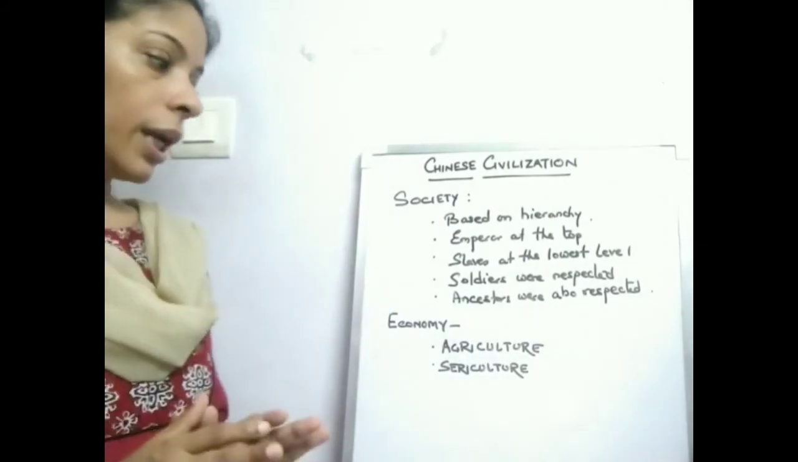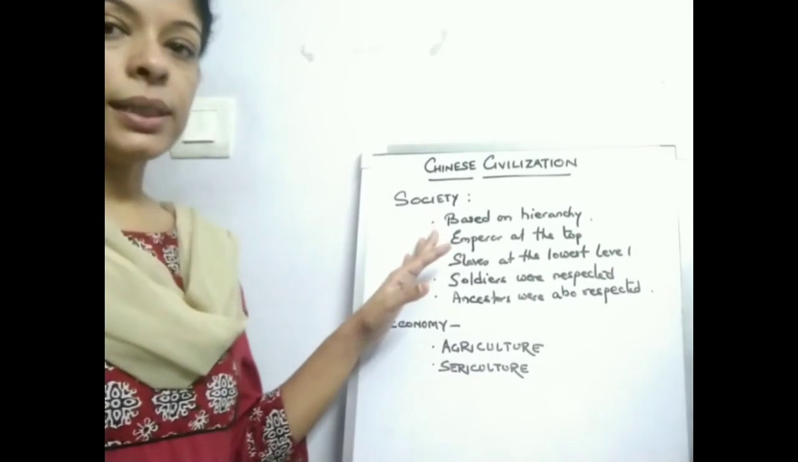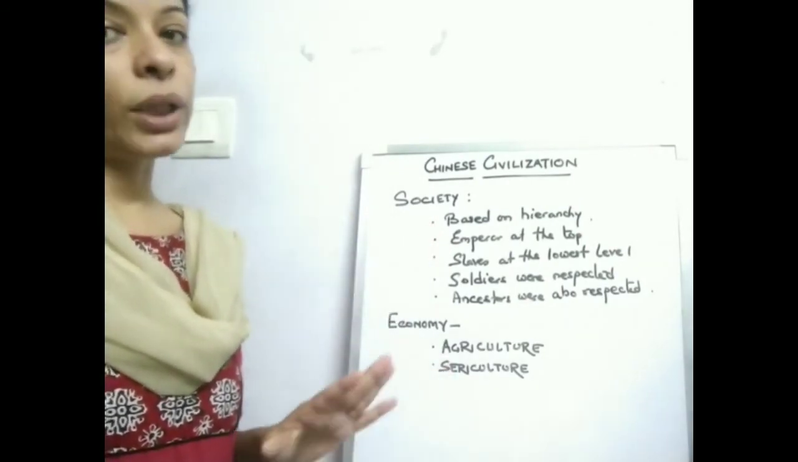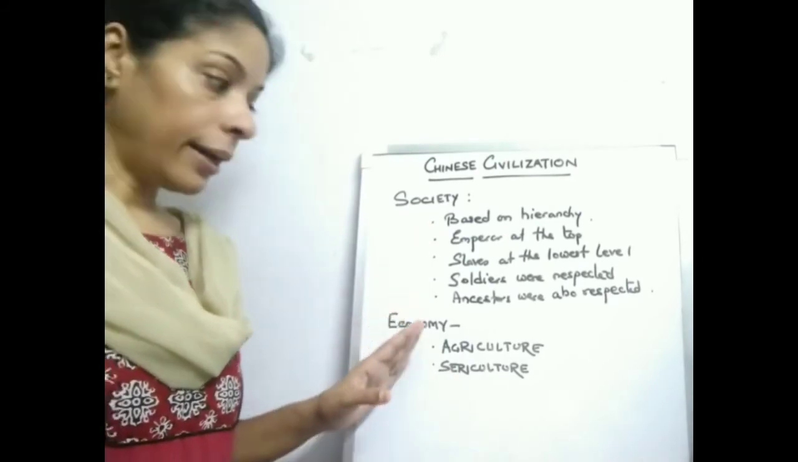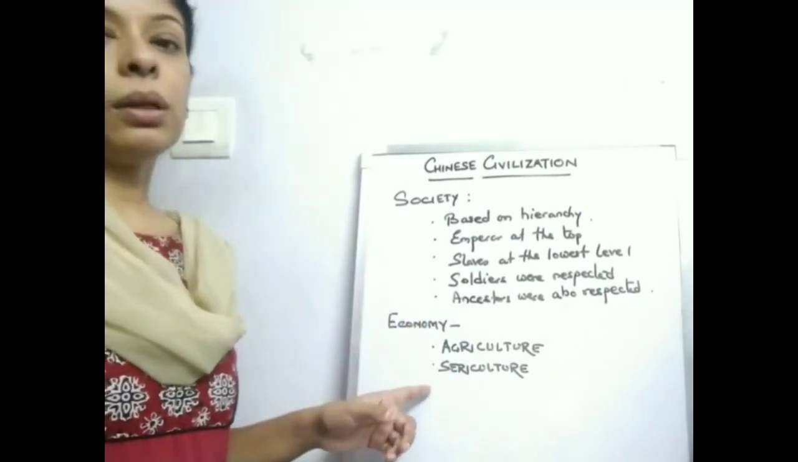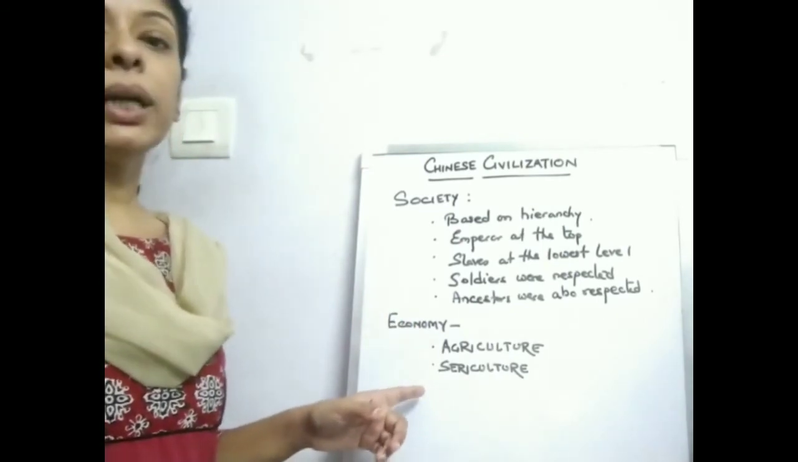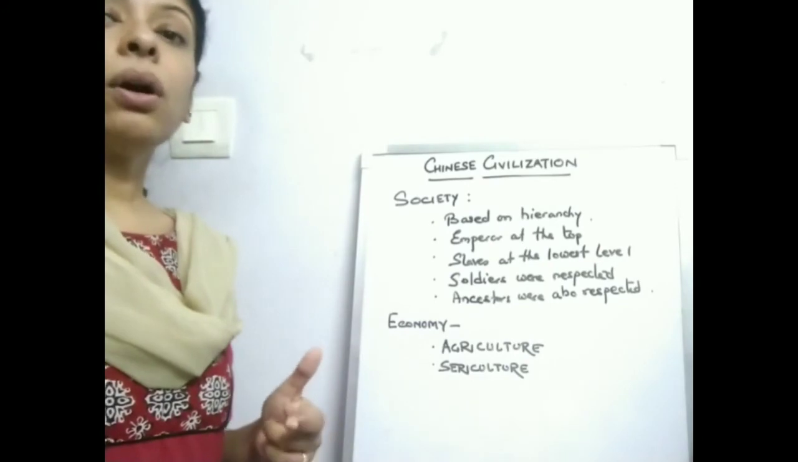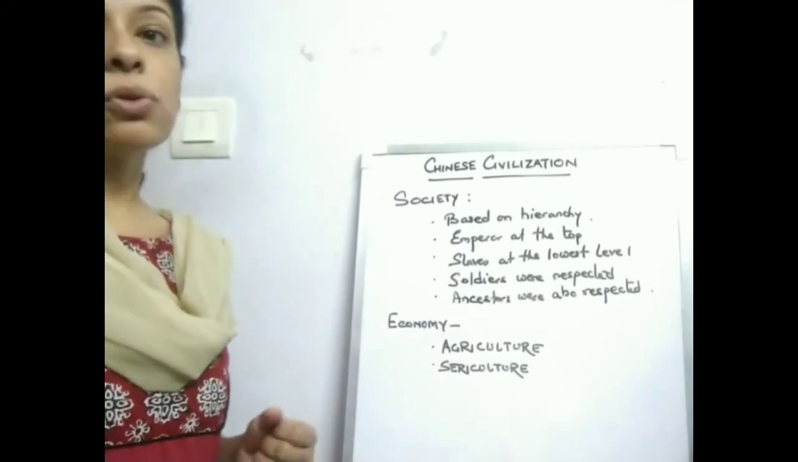So for today, we have learnt about society and two important occupations that the people of China carried on. That is agriculture, which was the main occupation of the people. The next important occupation we can say is that of sericulture, that is the method of rearing silkworms to make silk.